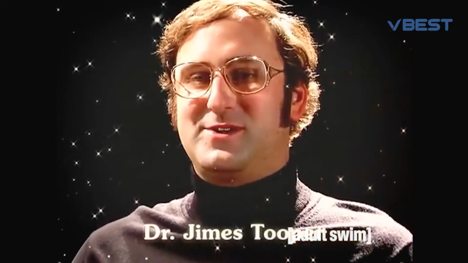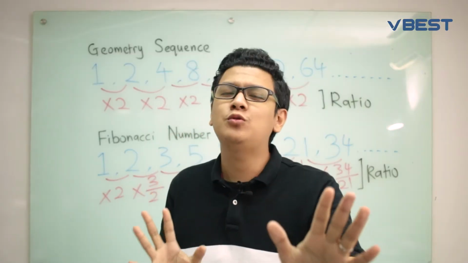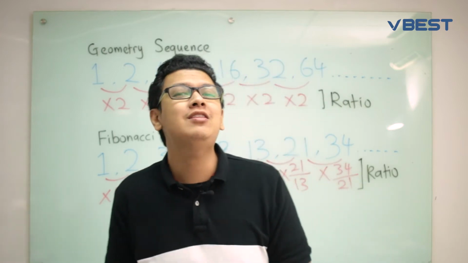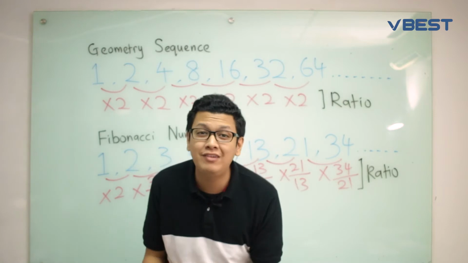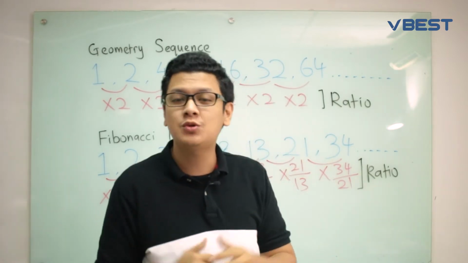The universe. What a concept. So let's talk about the golden ratio. Okay, before we go to the golden ratio, we need to look back at what a ratio means, and we need to look at the things that we have learned before. I believe this is something we already learned in school, alright?